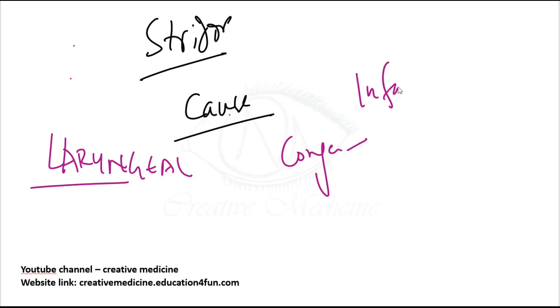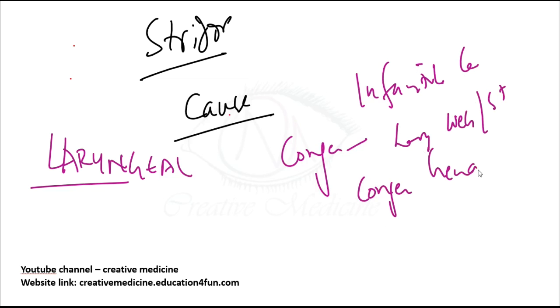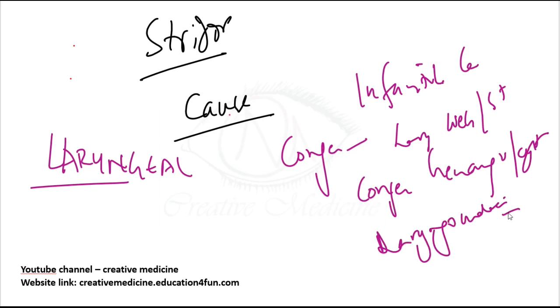So congenital includes mainly infantile larynx, laryngeal web or stenosis, then congenital hemangioma or cyst, and it includes laryngomalacia. So here you have infantile larynx, laryngeal web or stenosis, congenital hemangioma or cyst, and laryngomalacia. So these are the congenital causes of stridor. Next, you have inflammatory causes of stridor.